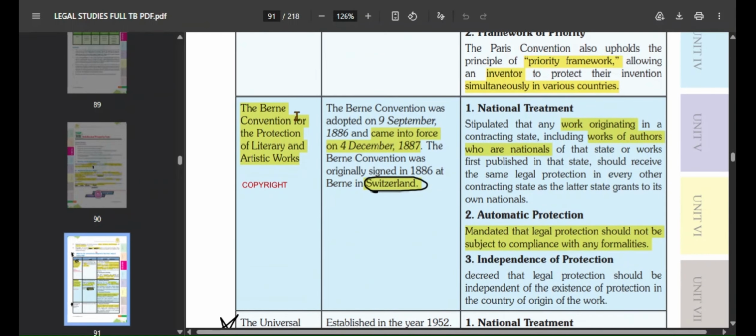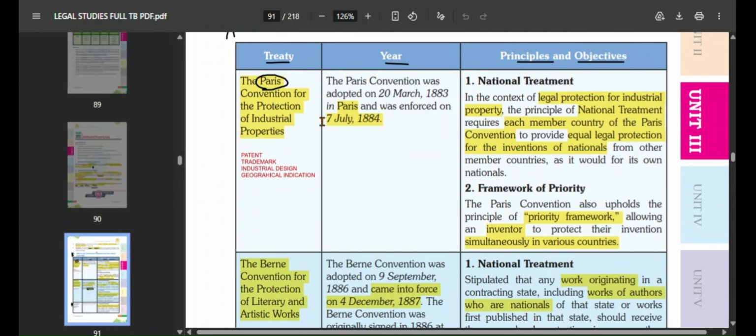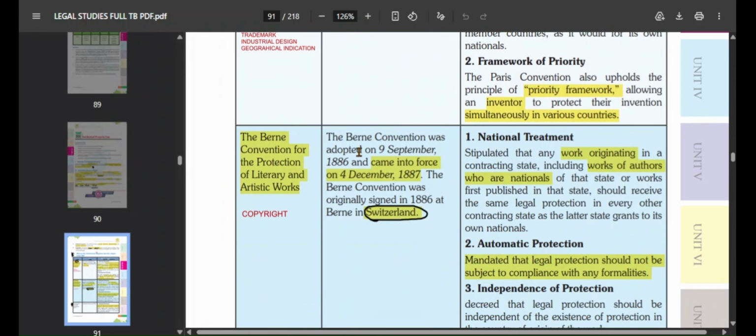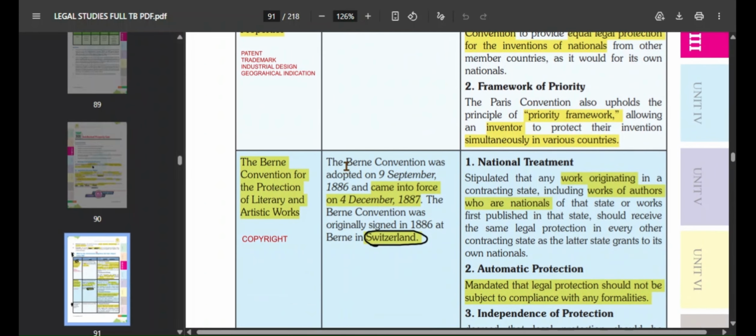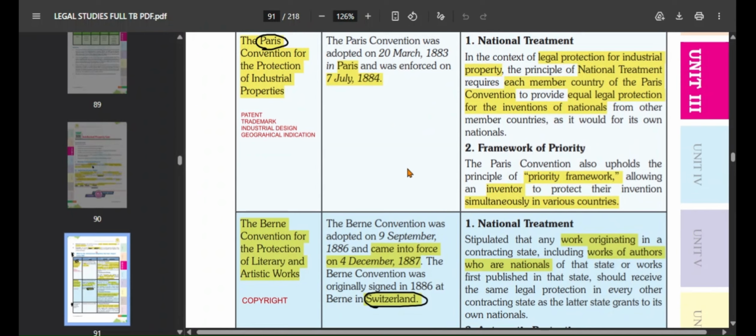Then you have the Berne Convention for the Protection of Literary and Artistic Works, basically copyright, and it came into force on 4th December 1887. The Paris Convention came on 7 July 1884, and here you have 4th December 1887.